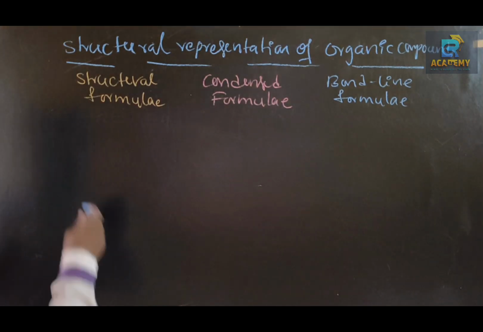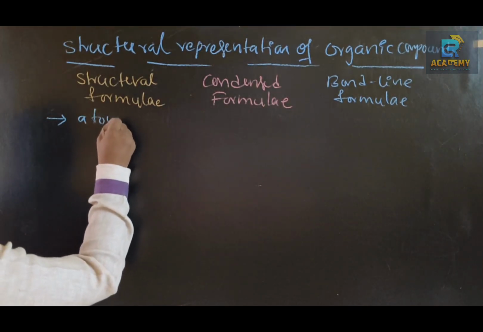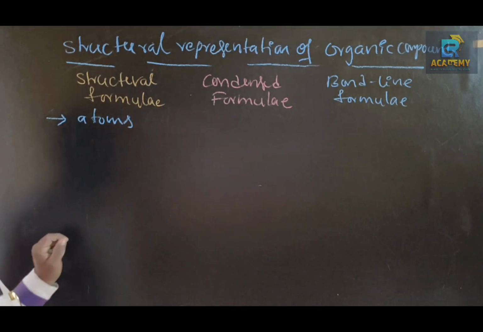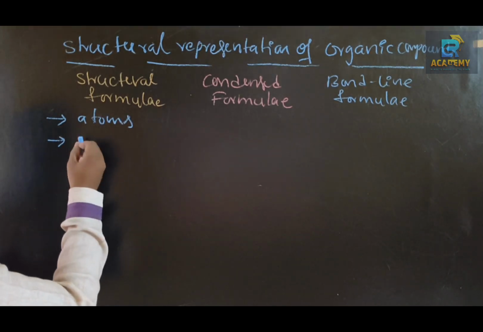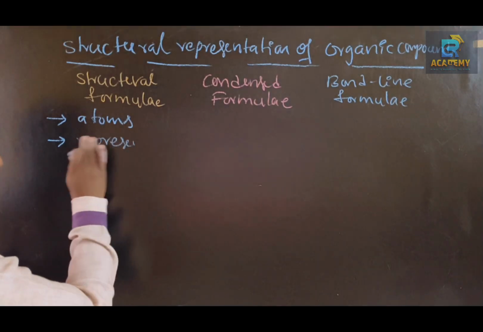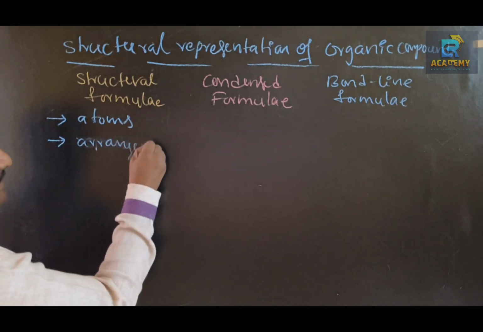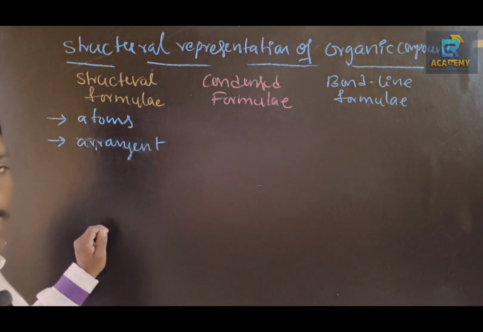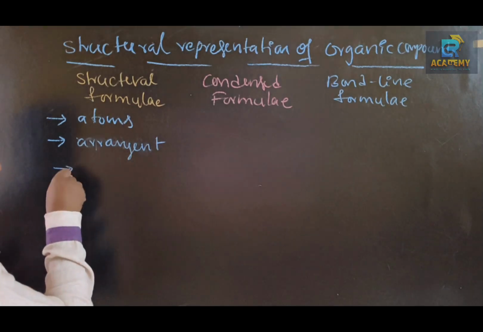So what is the structural formula? In a structural formula, all atoms appear. Next, the arrangement of atoms is also shown.